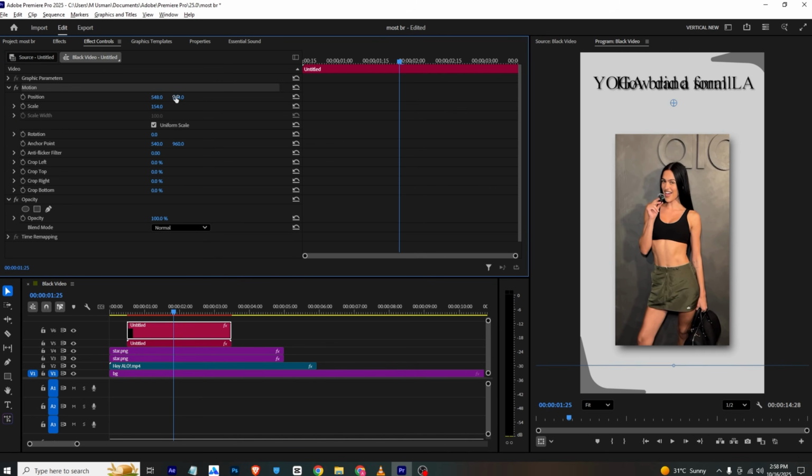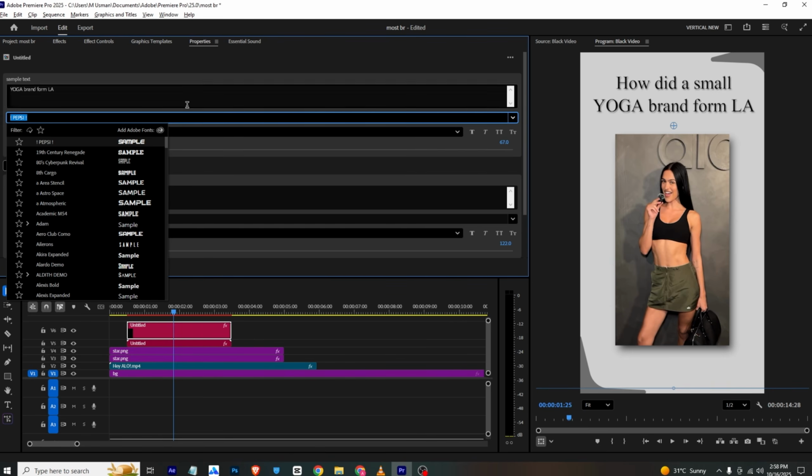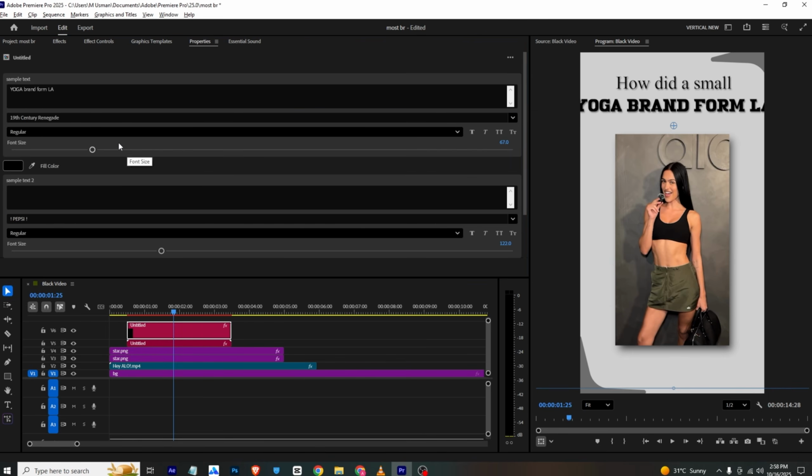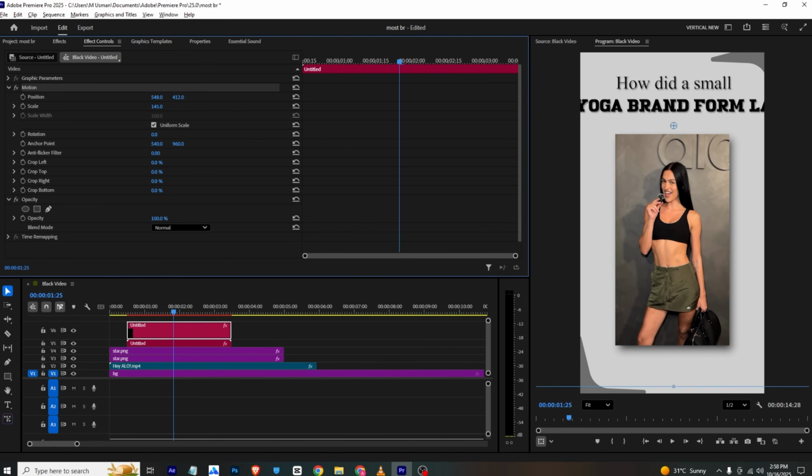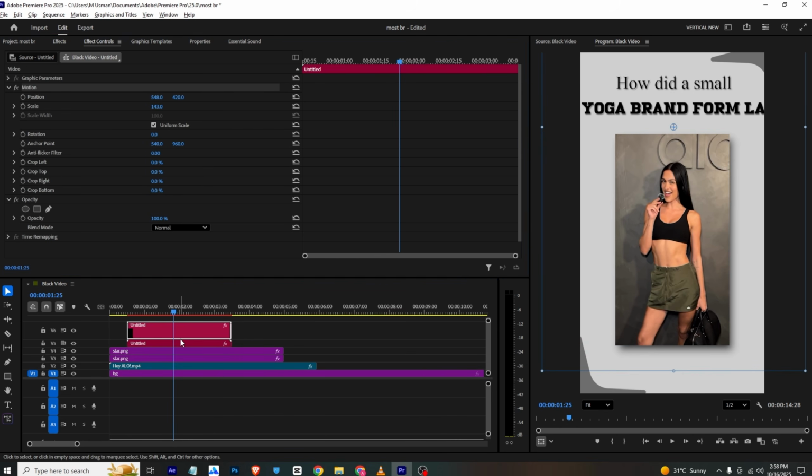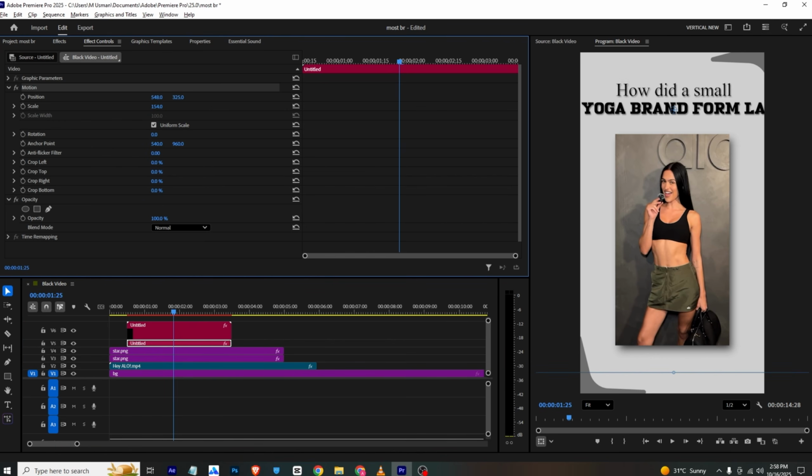And I will go to effects control. Simply make sure it's like here, and in the properties section again I will go to the font section, and I will choose a font that looks cool. So I will make sure it's here, and for this one too you can simply bring this down.